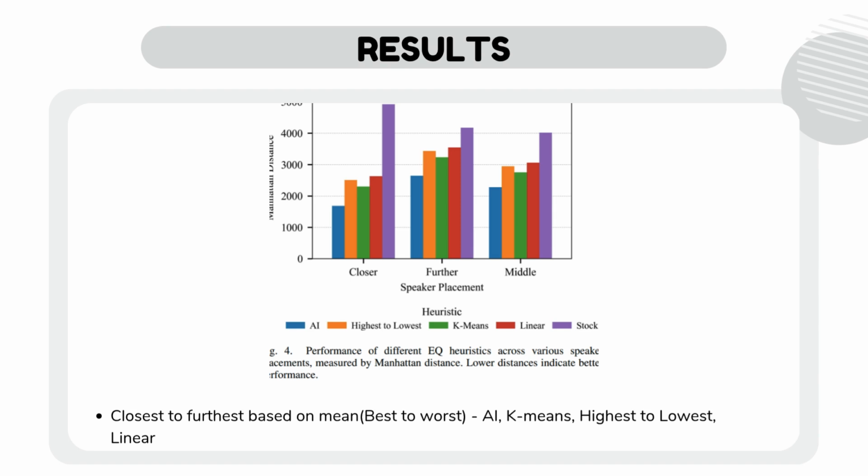All the calibration heuristics tested performed better than stock. The AI-based one achieved the best results, cutting the Manhattan distance nearly in half to 2,201.01. The linear and highest to lowest heuristics also improved the response but were less effective, with average distances still above the 2,900 range. These methods are simple but lack flexibility. The k-means heuristics performed in between, offering better calibration than traditional methods but still not as adaptive as AI.